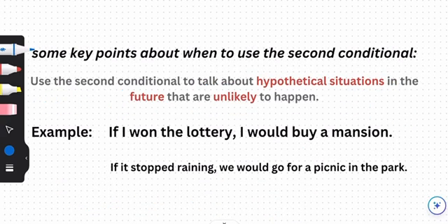Another example for you. We use second conditional for hypothetical situations. Hypothetical situations in the future or even in the present that are very unlikely to happen. Like winning the lottery. For winning the lottery, the chances are very low. So if I won the lottery, I would buy a mansion. So this is a hypothetical situation.